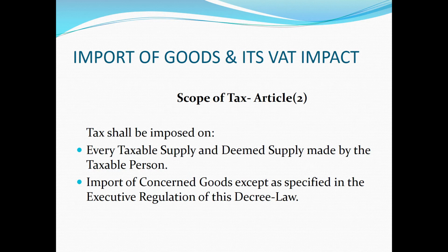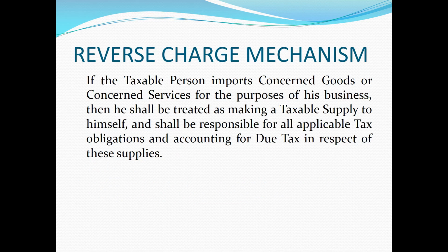And also please note that the authority may specify procedures to be followed by importers and the customs department in respect of import of goods. On the exceptions to import, now we'll discuss reverse charge mechanism.